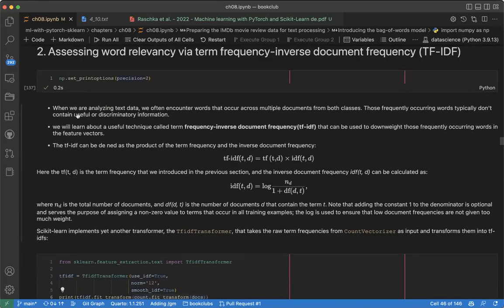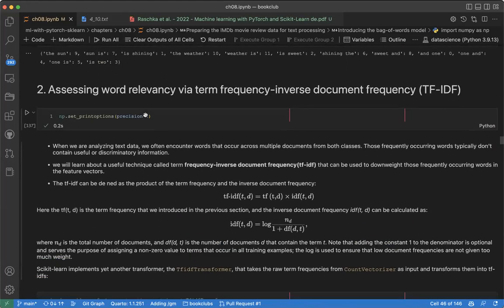What you can see is, when we analyze text data, we often encounter words that occur across multiple documents from both classes. These frequently occurring words typically don't contain useful information, right? Now we want to create a representation that gives weight to words that contain more useful information. So what works for this is what we call TF-IDF, term frequency inverse document frequency.